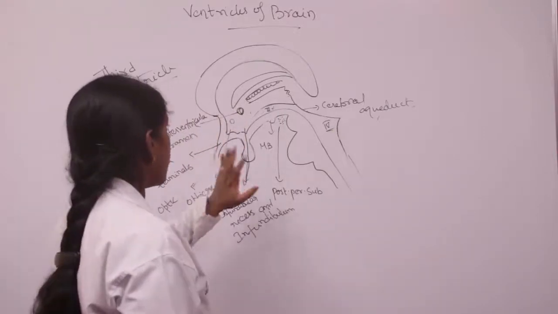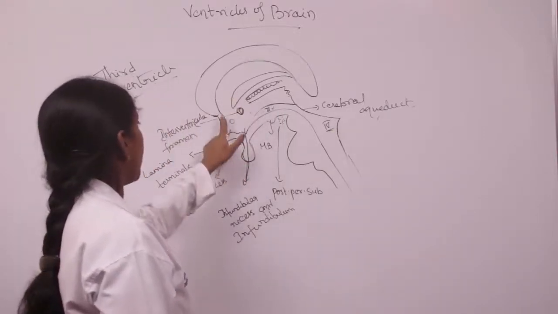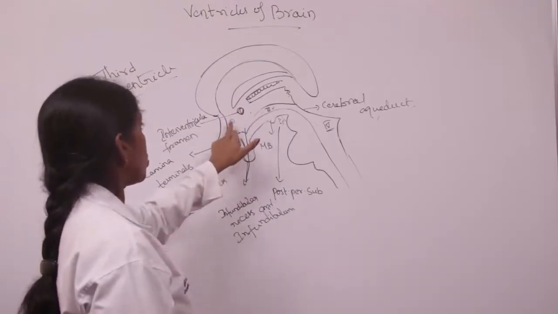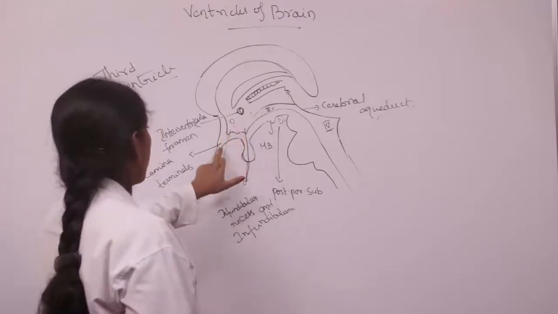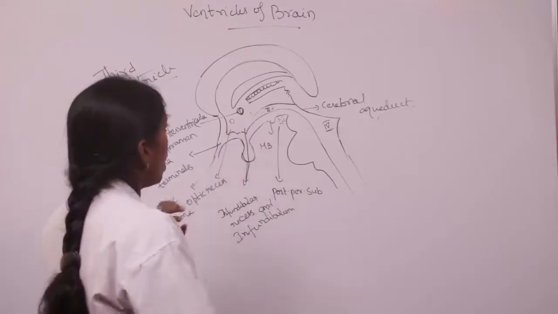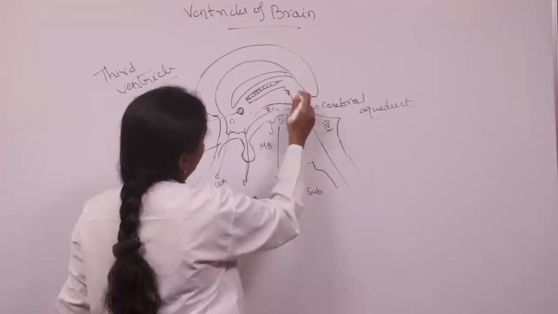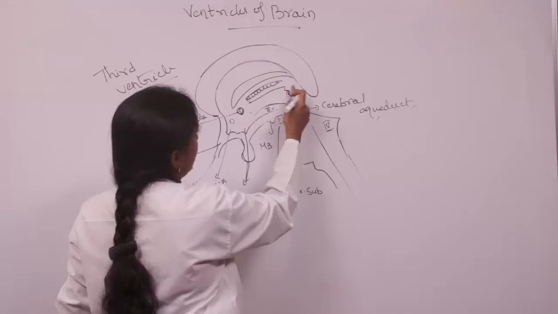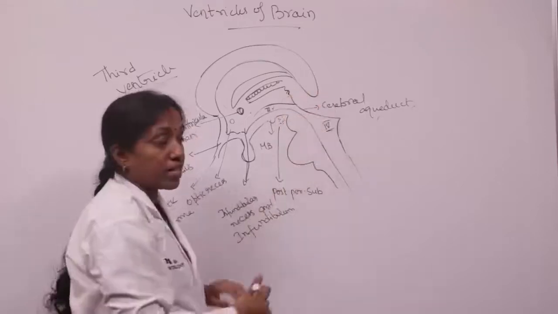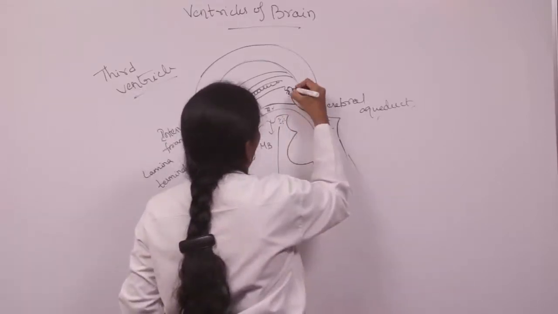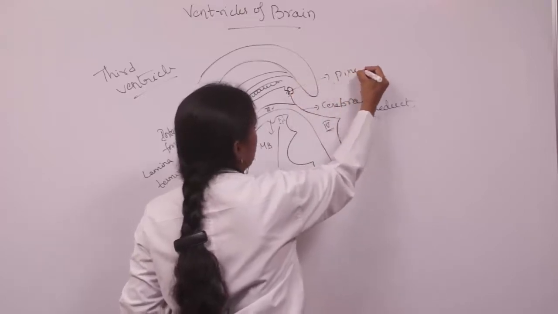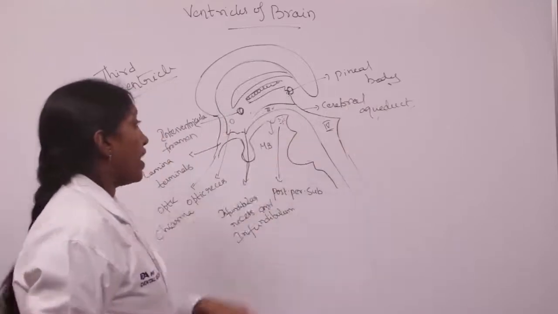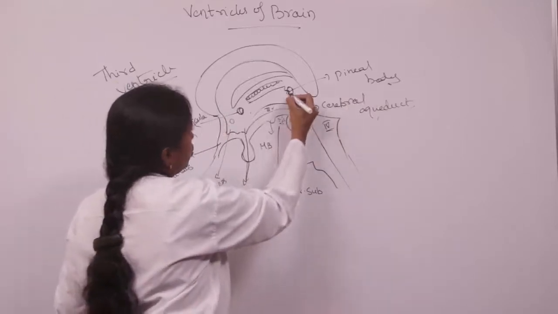Coming to the boundaries, anteriorly it is bounded by the lamina terminalis and the anterior commissure. Posteriorly, the third ventricle is related to the pineal body, the cerebral aqueduct, and the posterior commissure.